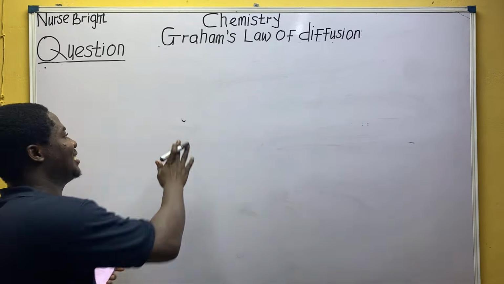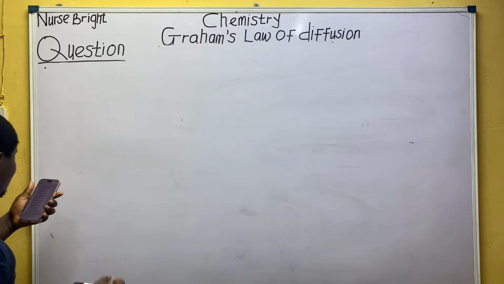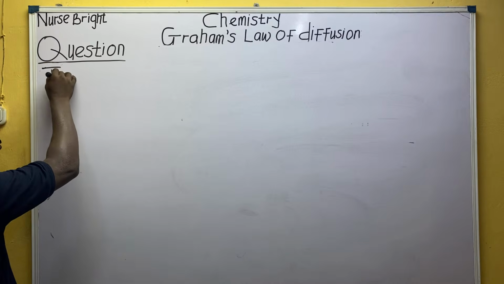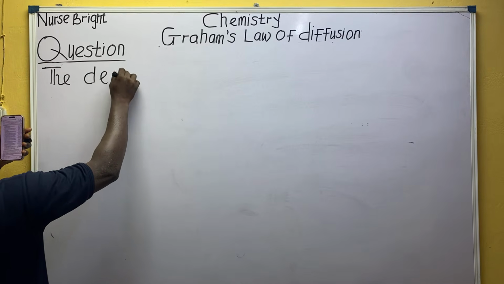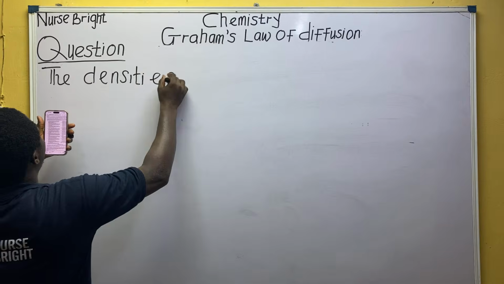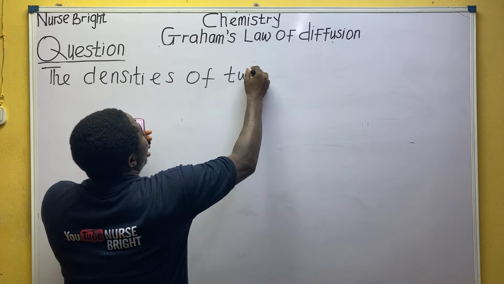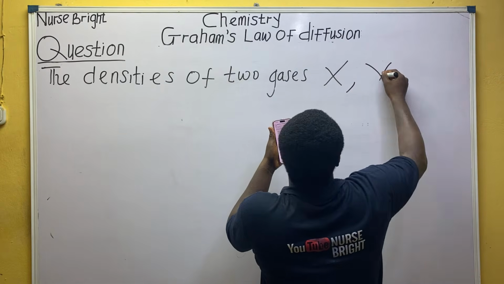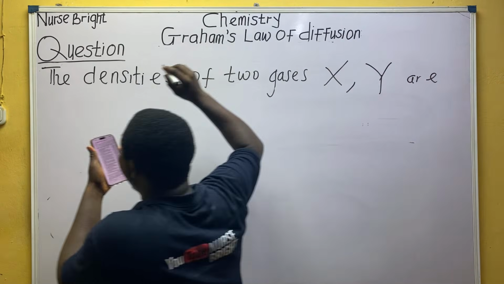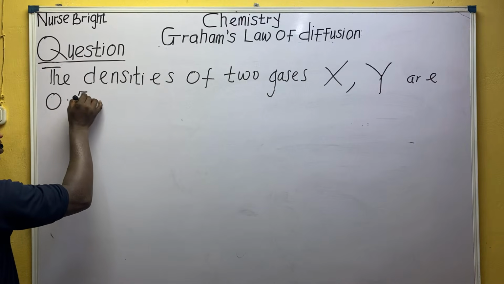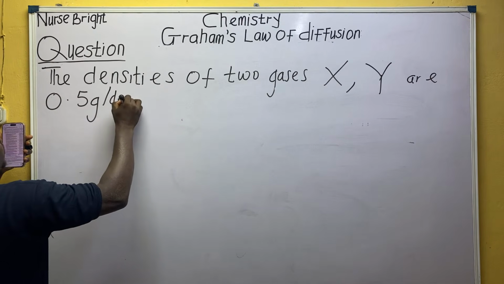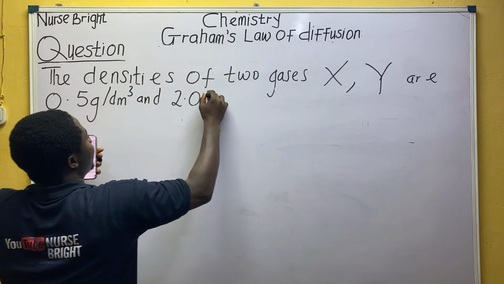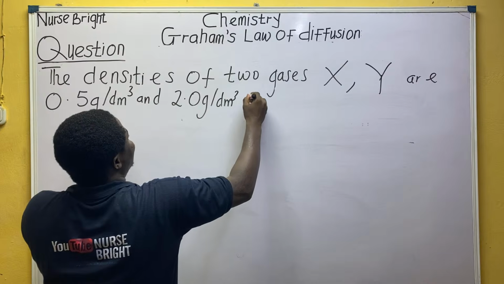So I did 7 hours plus. So let's work on this one. It says this one's so cheap. It says the densities. Look at it. The densities of two gases, gas X and Y. They gave me 0.5 gram per dm cube, that's the unit for density, and 2.0 gram per dm cube, respectively.